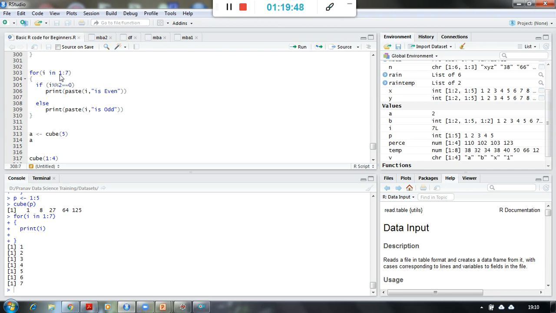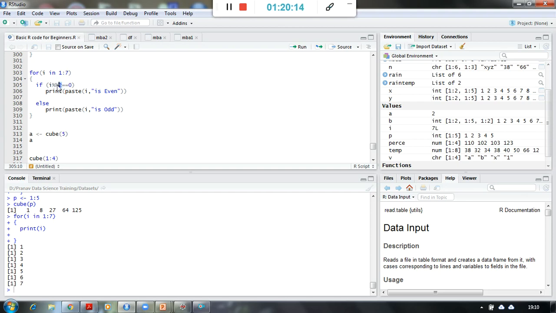So first time I's value is 1. Okay, so I'm going to ask a question that if this double percentage mark is called as modulus operator over here, which means if I will be divided by 2 and the remainder of that